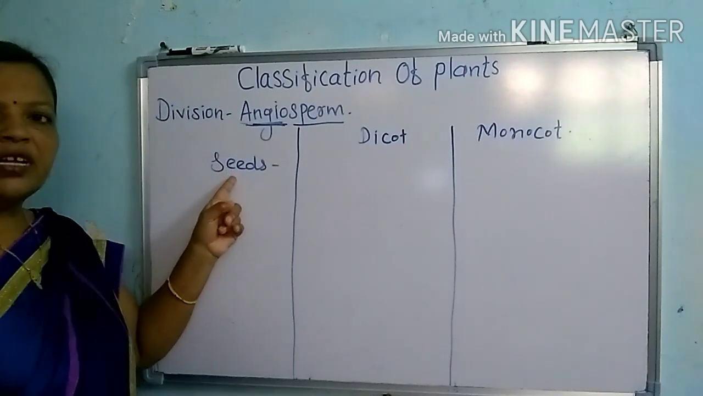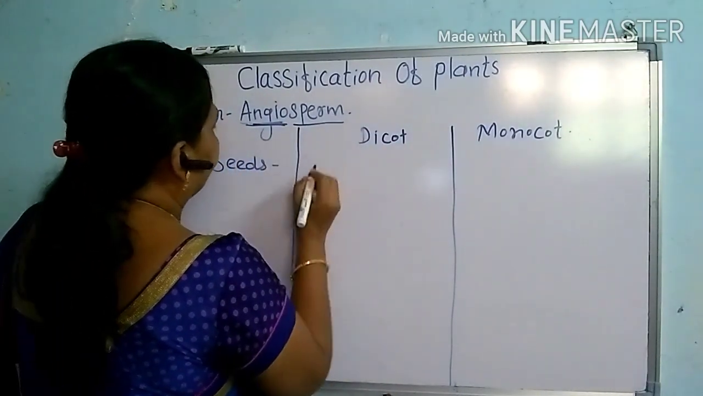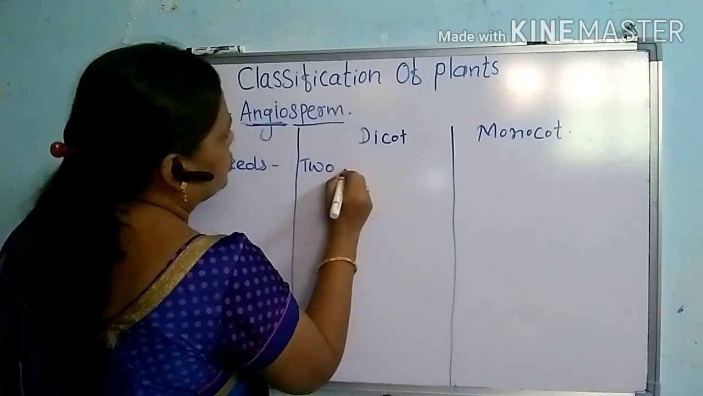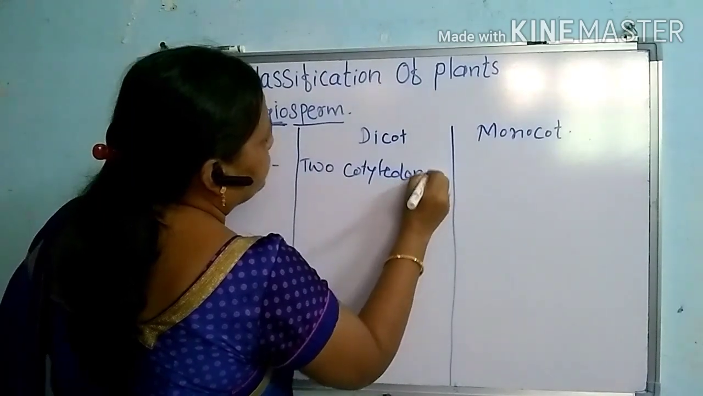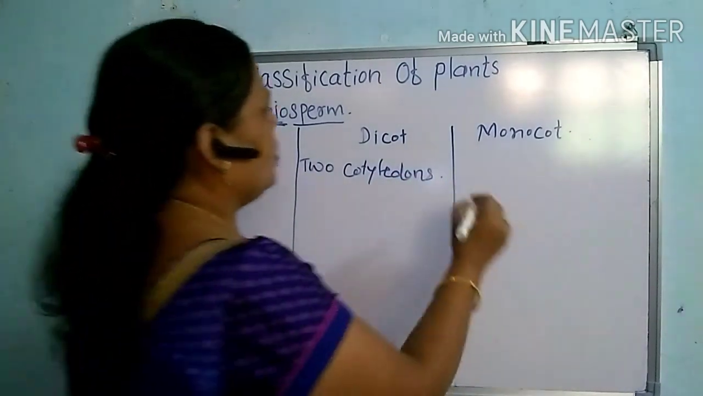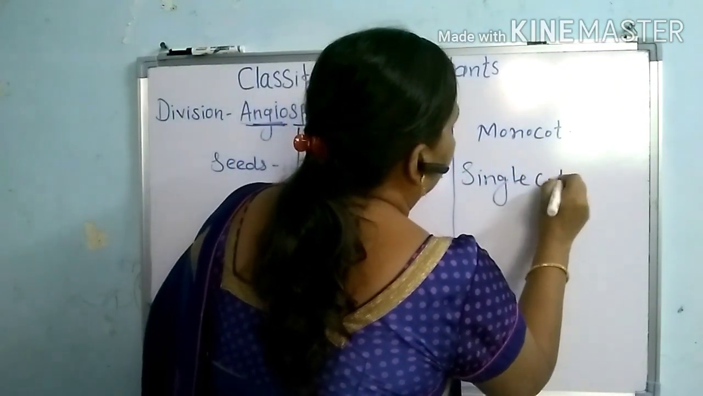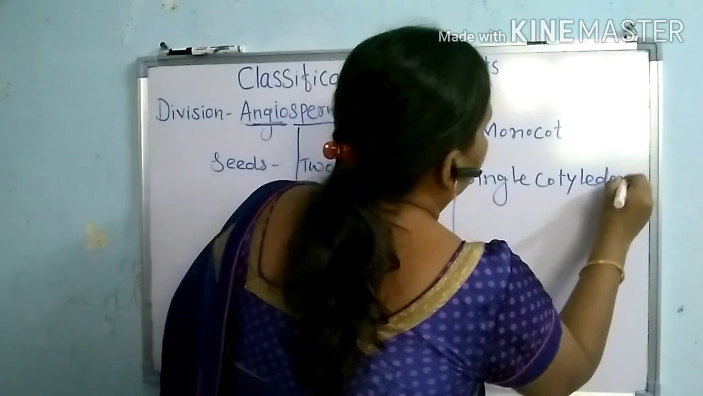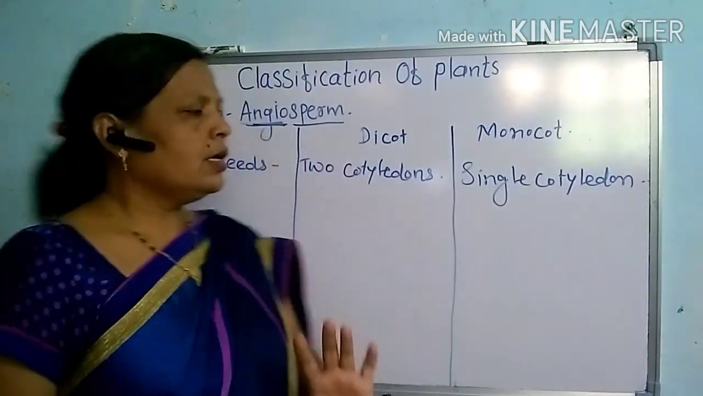So the first difference in relation to the seed is that in case of a dicot, the seed contains two cotyledons. In case of the monocot, the seed contains a single cotyledon. This is the first difference among the dicot as well as the monocot.